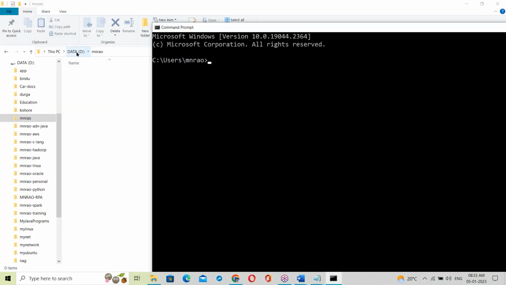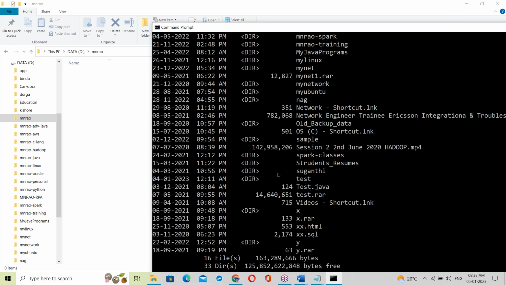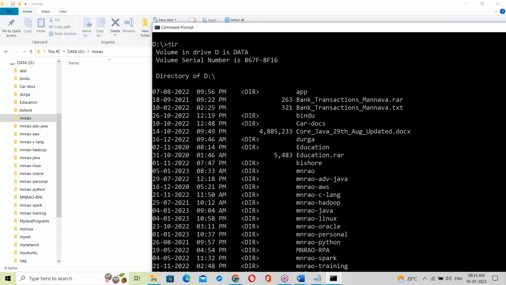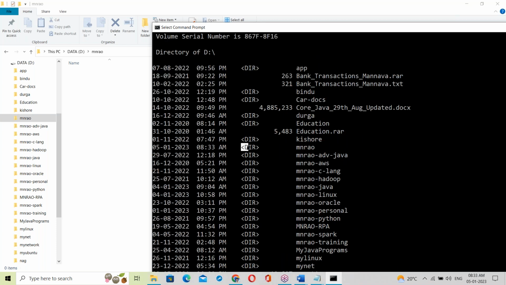From the command prompt, we should go to the D drive, so D colon. Then CLS to clear the screen. Now we are at the D drive. DIR shows the contents of the D drive. In the D drive there is a mn row directory.